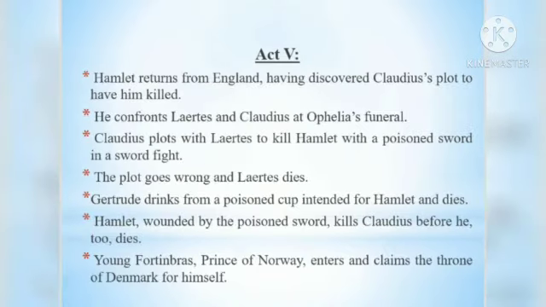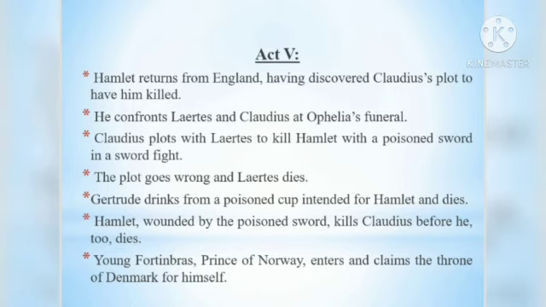In Act 5, Hamlet returns from England, having discovered Claudius' plot to have him killed. He confronts Laertes and Claudius at Ophelia's funeral. Claudius plots with Laertes to kill Hamlet with a poisoned sword in a sword fight.